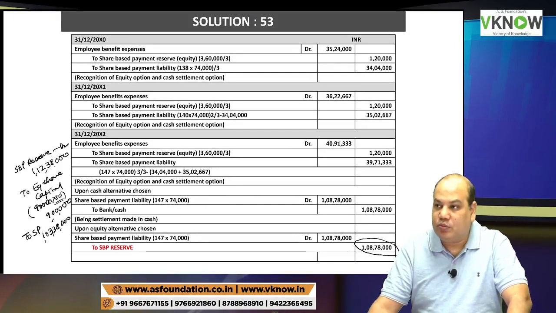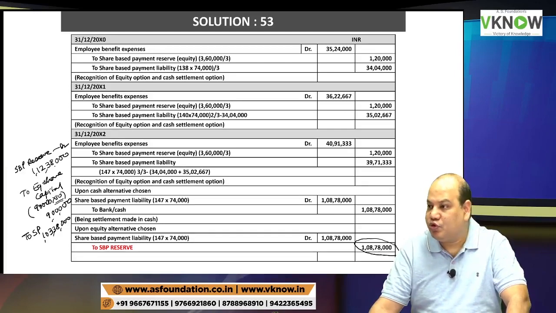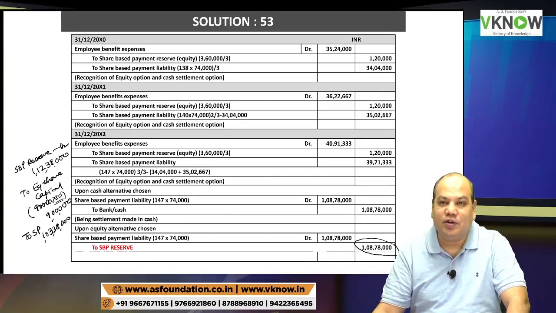So there are few errors in the answer. One, they have not transferred the balance in SBP reserve to general reserve. Second, in the equity settlement, they have not transferred it to SBP reserve. Directly they have issued share capital, so the amount is wrong because there is 3,60,000 lying in the SBP reserve account also.